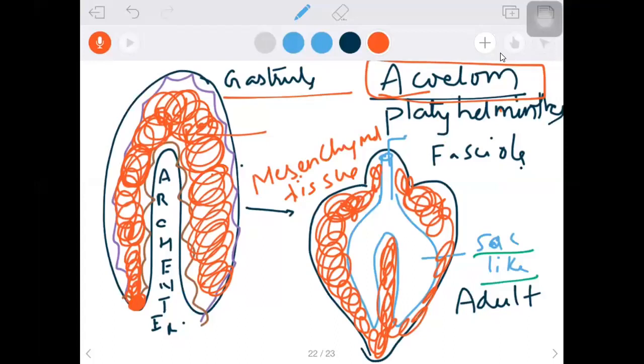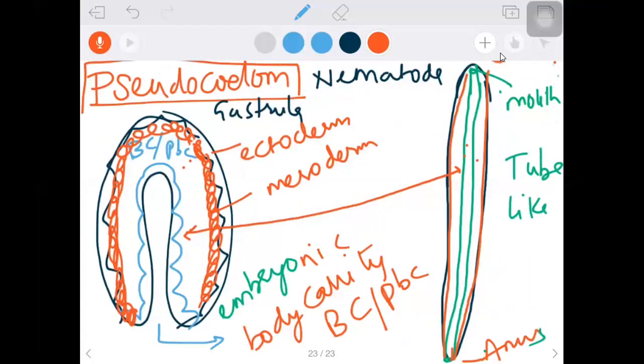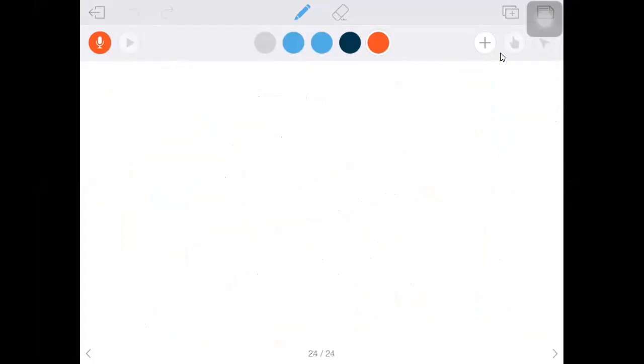Okay, so two cases we discussed. One, the mesoderm divides rapidly and fills the total cavity, so that's a coelom. And the second, mesoderm went only towards the ectoderm, and that's why the embryonic blastocele, the embryonic body cavity, remains in the adult also. That we are seeing now. Next, we'll go to the eucoelom. What is eucoelom? First of all, we need to say what is eucoelom.